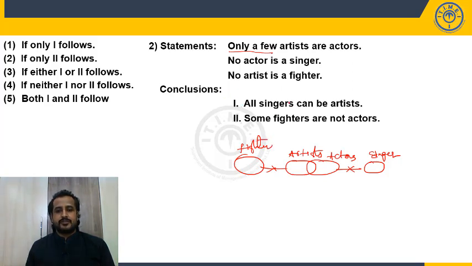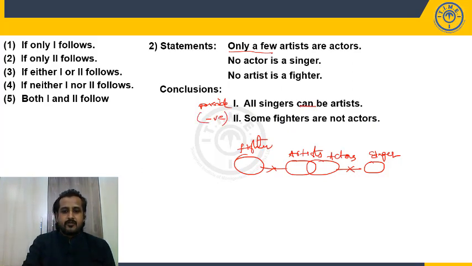Now come to the conclusions. The first conclusion: all singers can be artists. It is a possible conclusion, because it is given as can be. The second one: some fighters are not actors. It is a negative conclusion.